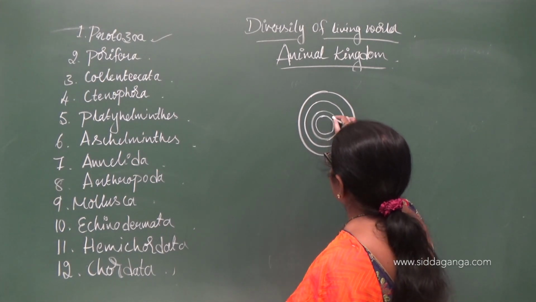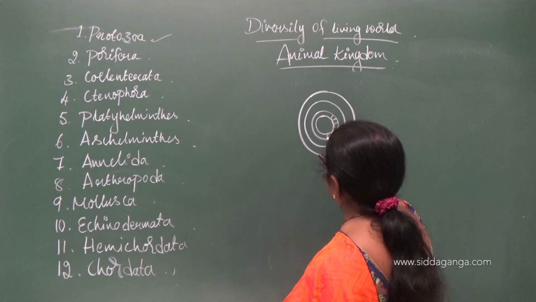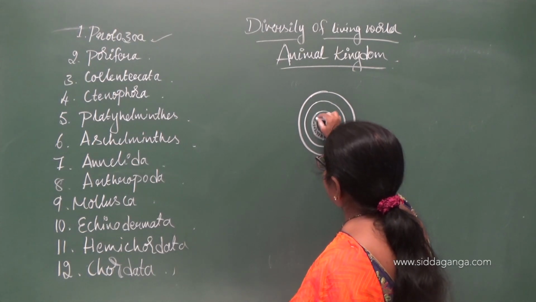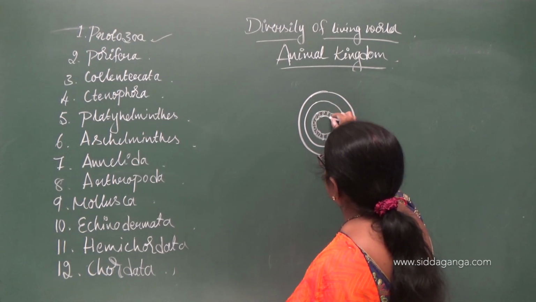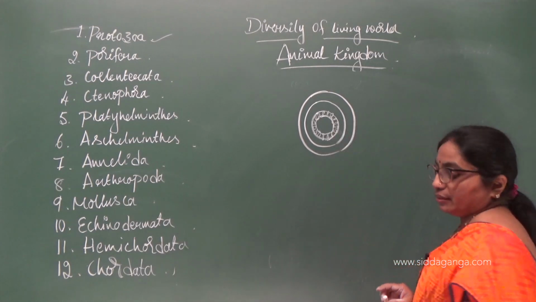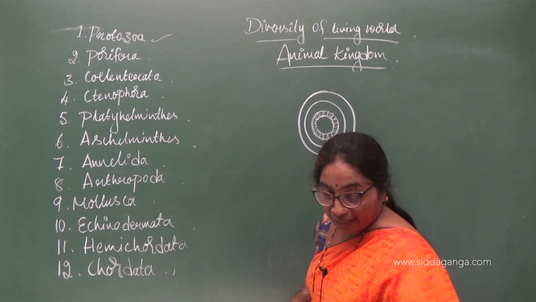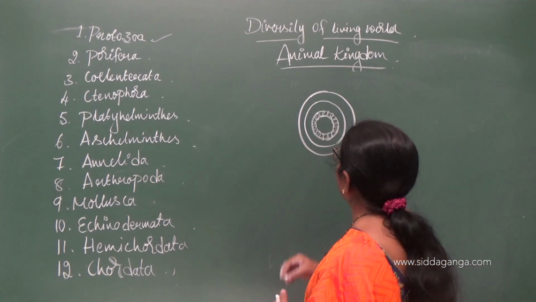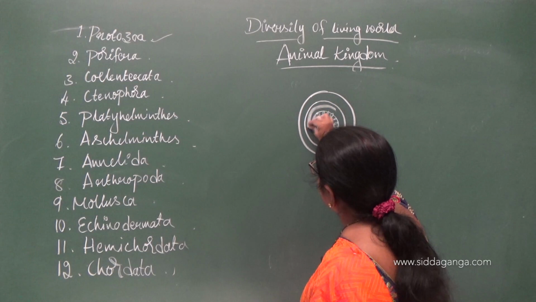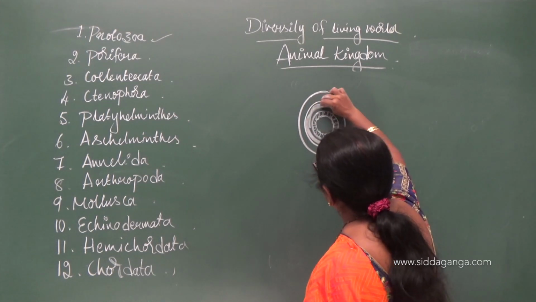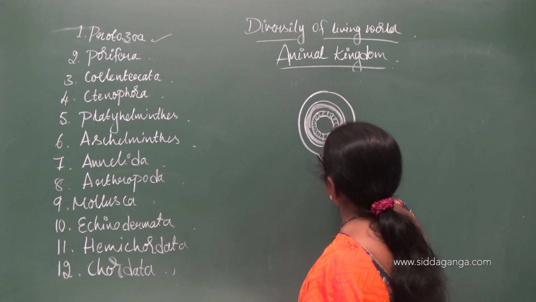This is a layer of cells, and this is the inner layer of cells called the endoderm, and this is the layer of mesoglea. In tomorrow's video you will have a better diagram.